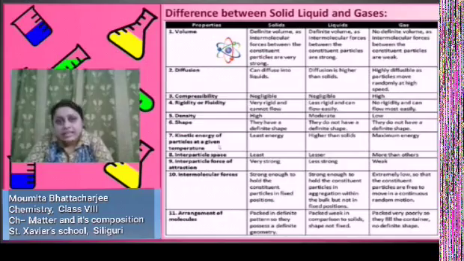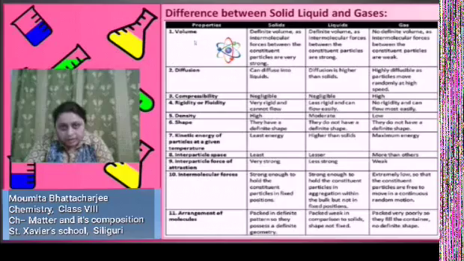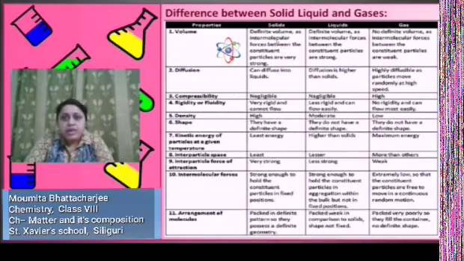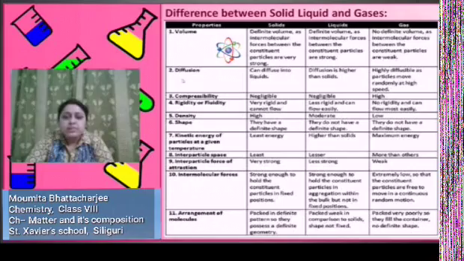Next, let us differentiate solid, liquid and gases according to their properties. First one, volume. Solids have definite volume, and liquids also have definite volume, but gases don't have any definite volume. Diffusion. Diffusion means spreading out. Solids can diffuse into liquids.